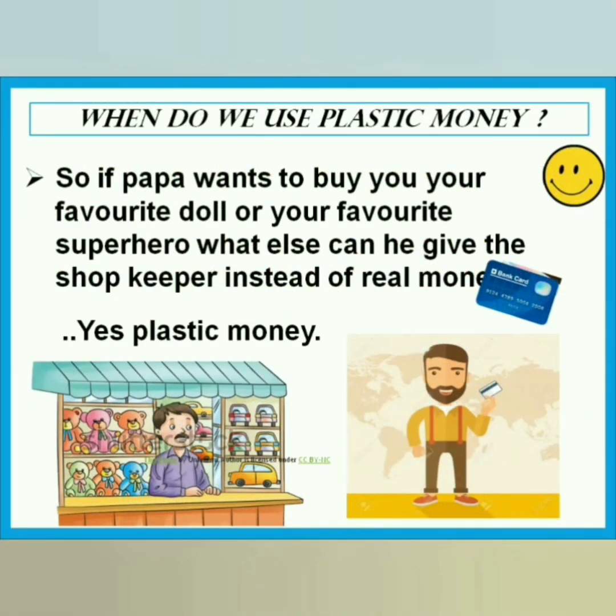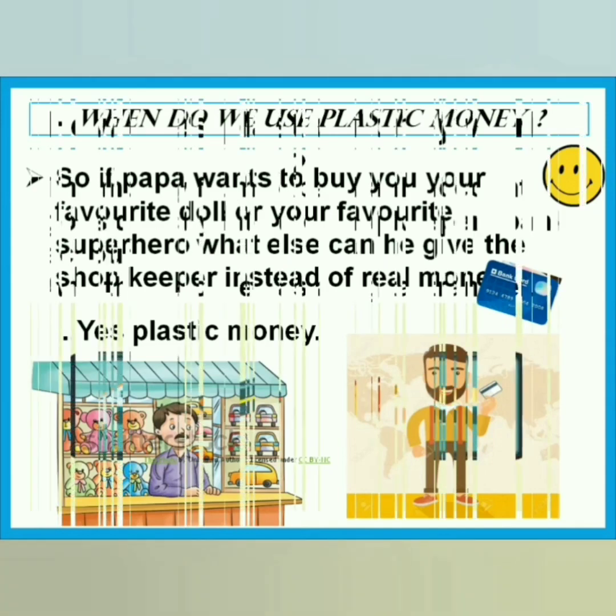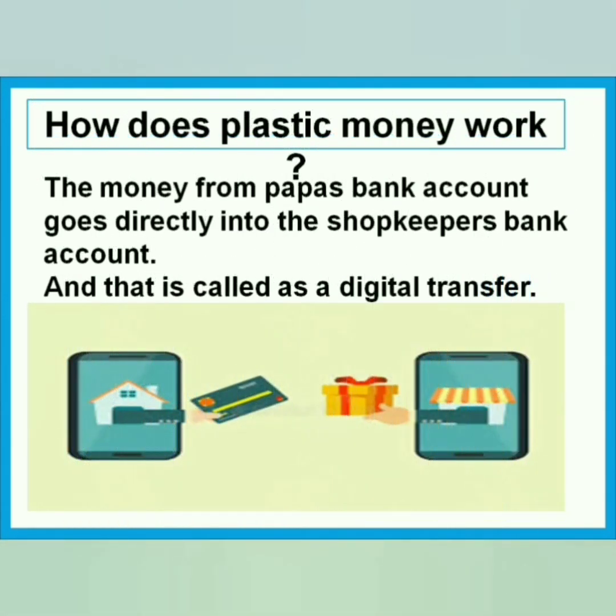So if Papa goes to a shop to buy you your favorite doll or your favorite superhero, what does he give the shopkeeper instead of real money? Yes, he gives him a debit card or a credit card, and that is known as plastic money. And what happens when the shopkeeper swipes Papa's card on his machine?